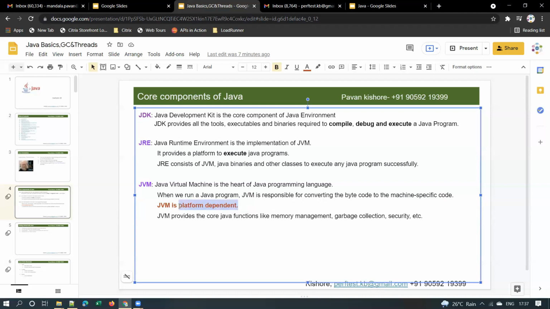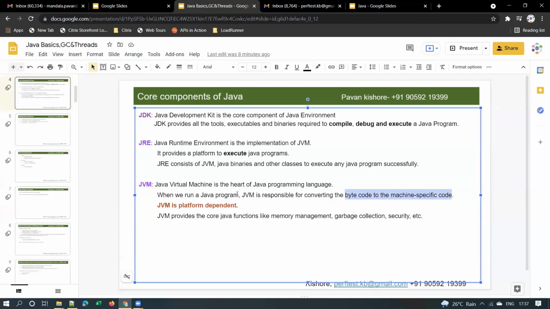And JVM provides the core Java functions like memory management, garbage collection, security, etc. So what is the job of JVM? When you run any Java program, JVM is responsible for converting bytecode into machine-specific code. Okay, so you just need to know that JVM is platform dependent.